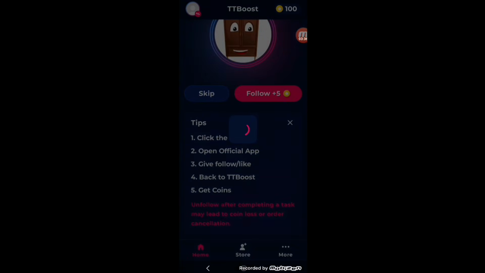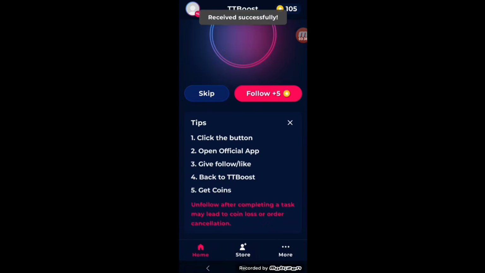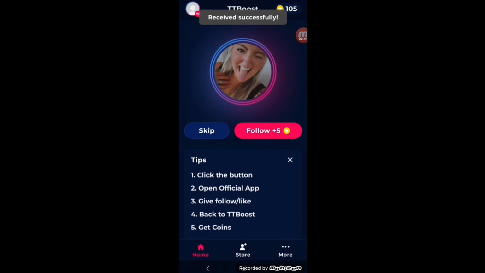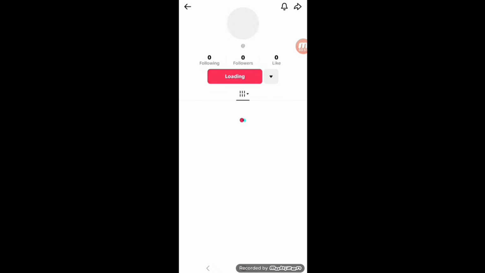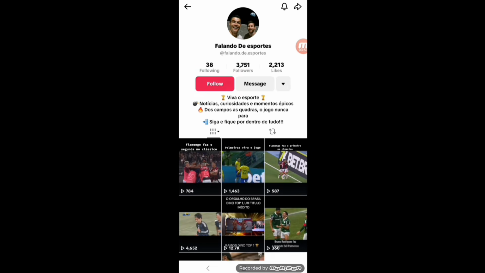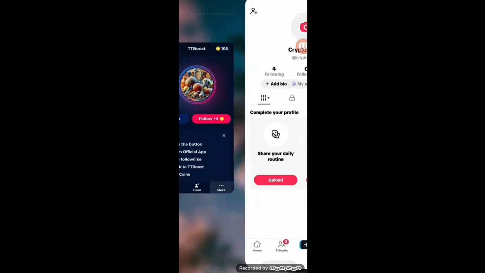So now I come back to TT Boost here. You can see after that it's completed, and I received successfully 5 coins, which is given on the right top, you can see. And furthermore, you can follow more or you can skip it. I skipped the last one, and now I will follow it again. So it is going on. You can easily follow it, and my second following is also completed.